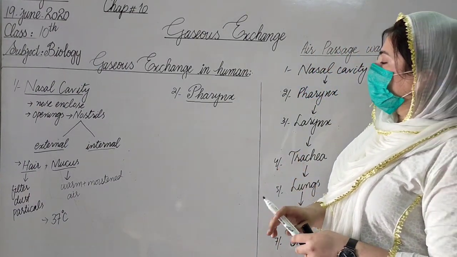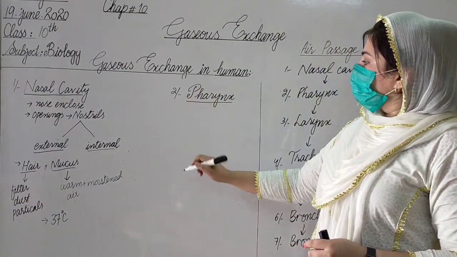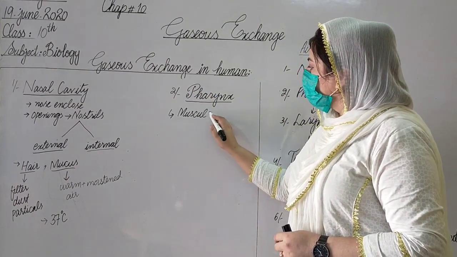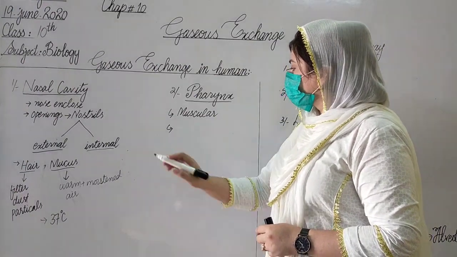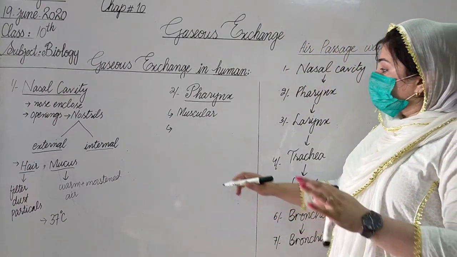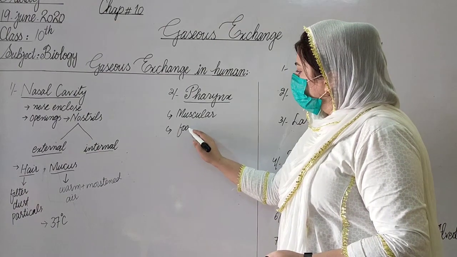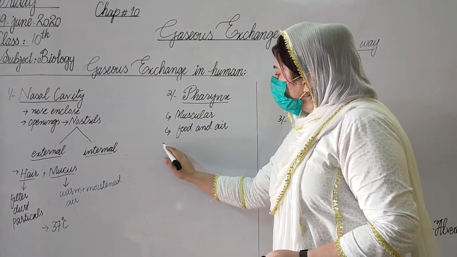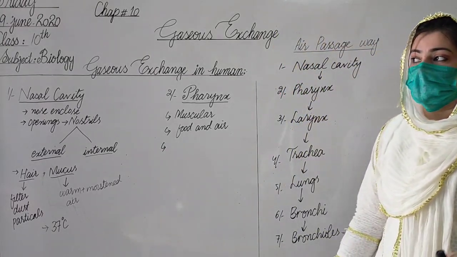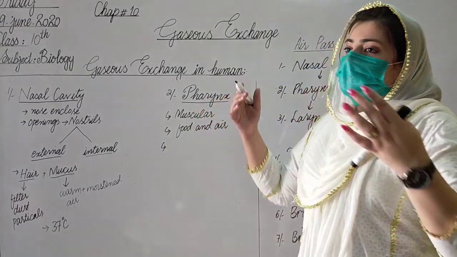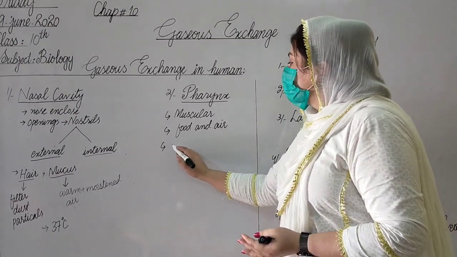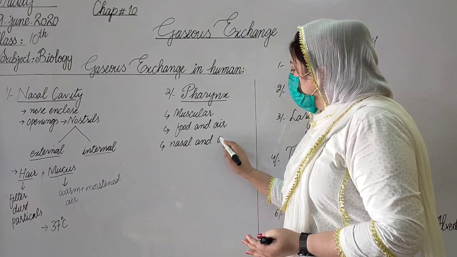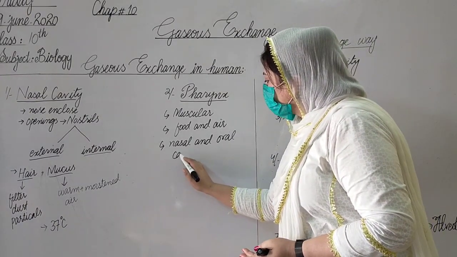Okay, coming towards the next part of the air passageway, that is the pharynx. After the nasal cavity, air goes to the pharynx. What is the pharynx? The pharynx is a muscular passageway, common for both food and air. It is also a pathway where the nasal and oral cavities join together.